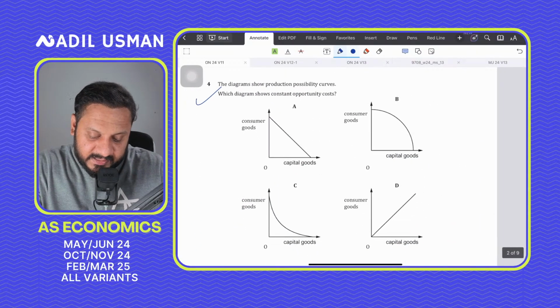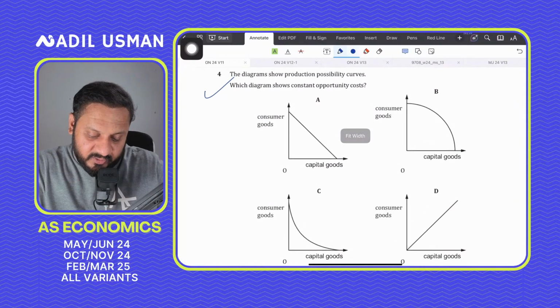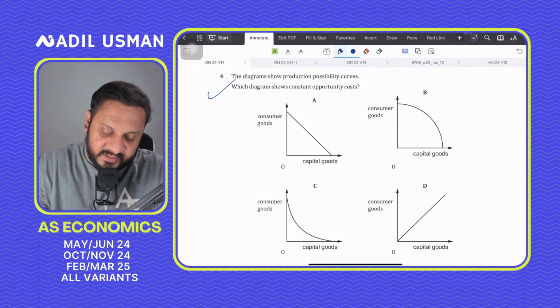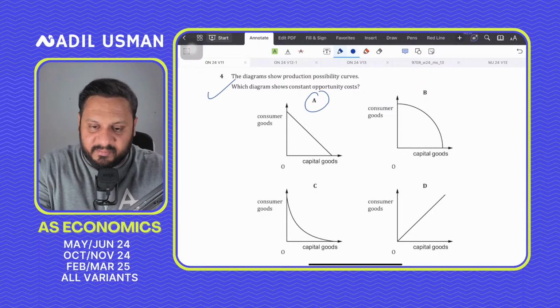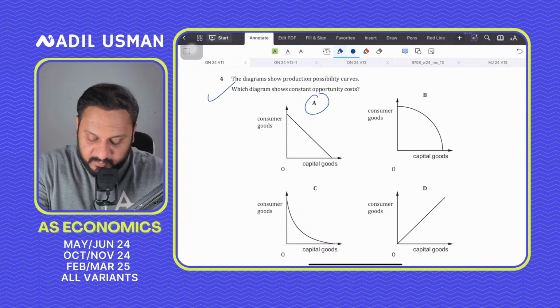Question number 4, the diagram shows the production possibility curve which shows the constant opportunity cost. Very easy, the answer is A. It should be attempted. You should spend 1 second on this. So A is the correct answer.